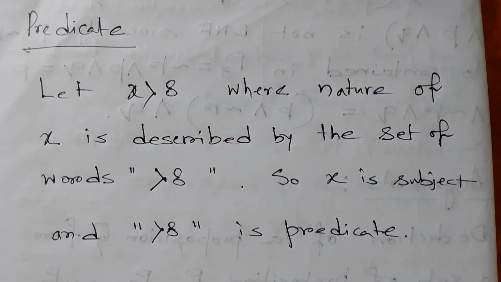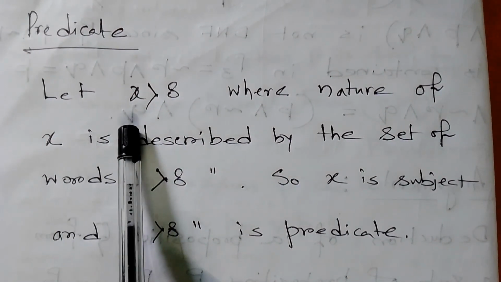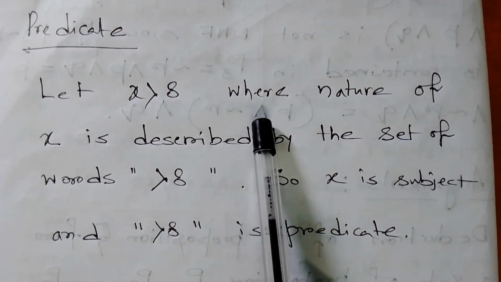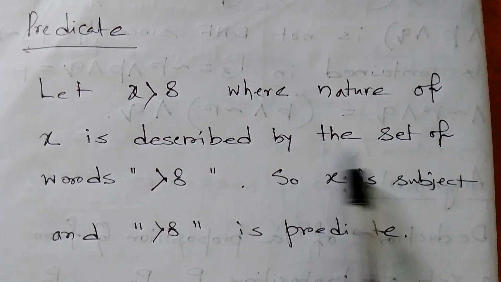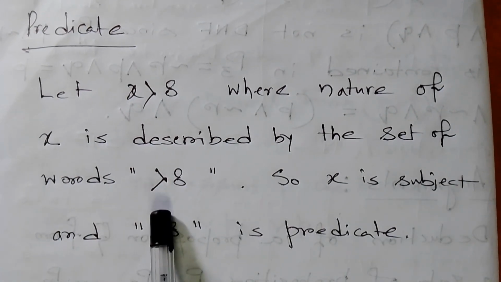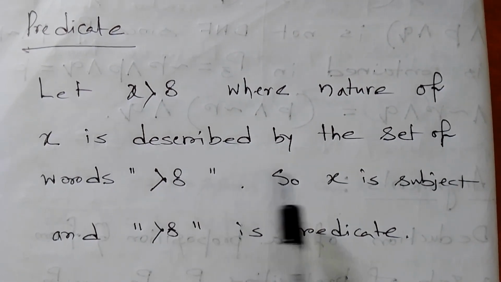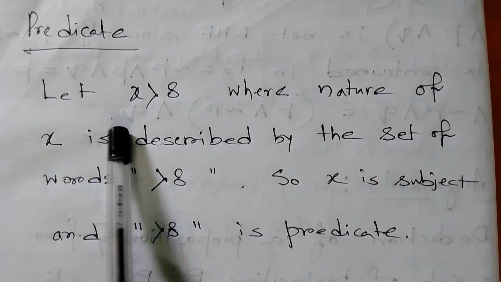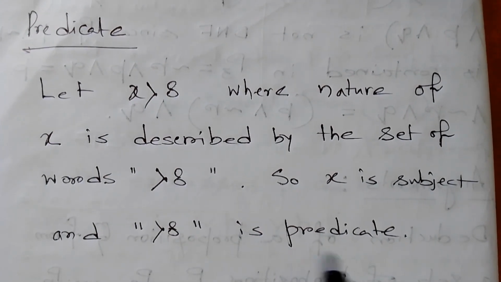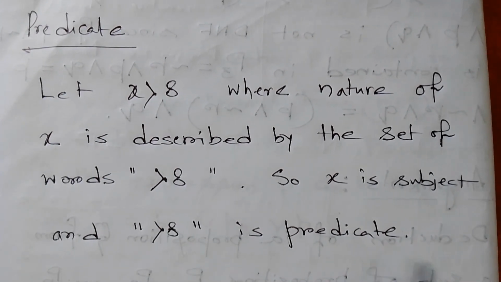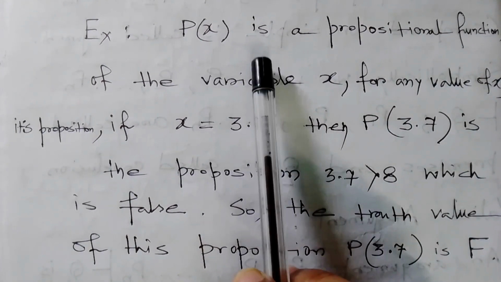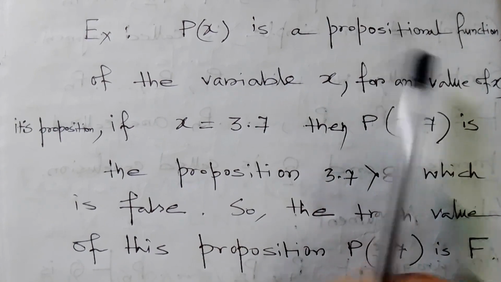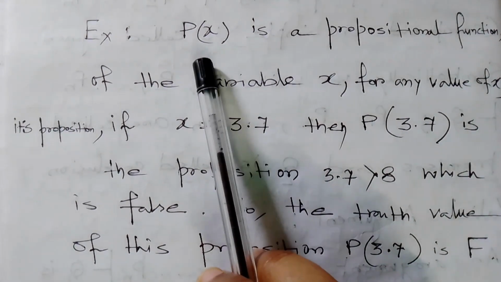And now predicate. Let x greater than 8, where the nature of x is described by the set of words greater than 8. So x is the subject and greater than 8 is the predicate. Let me give you an example. Let p(x) be a propositional function of the variable x.